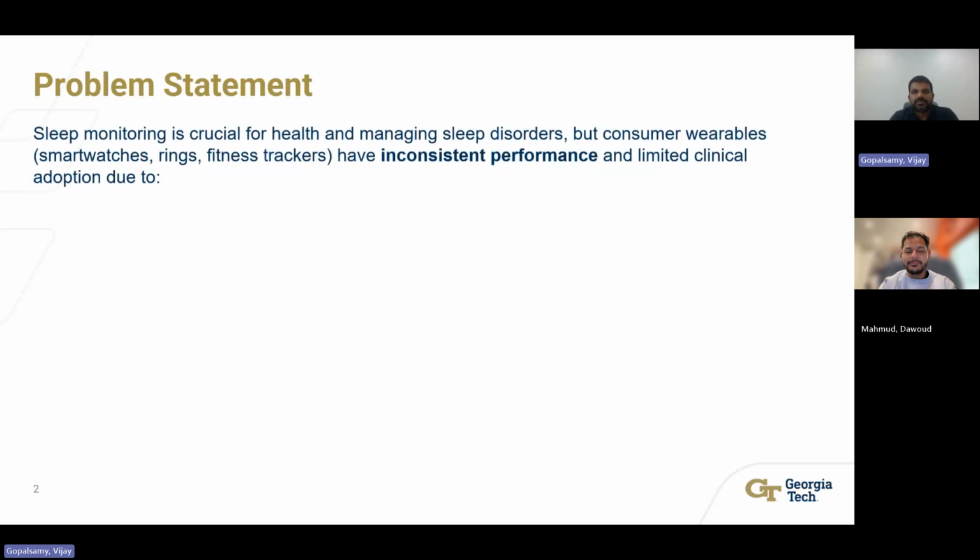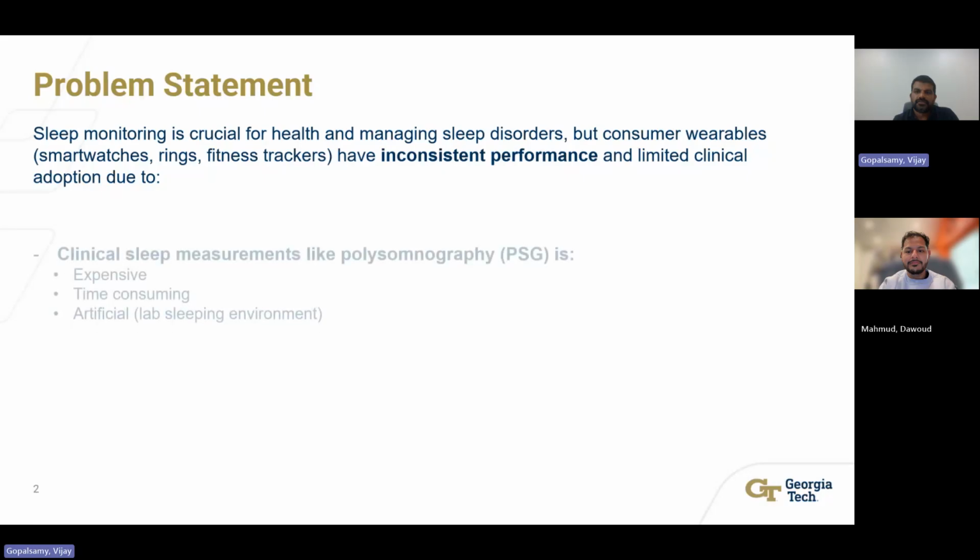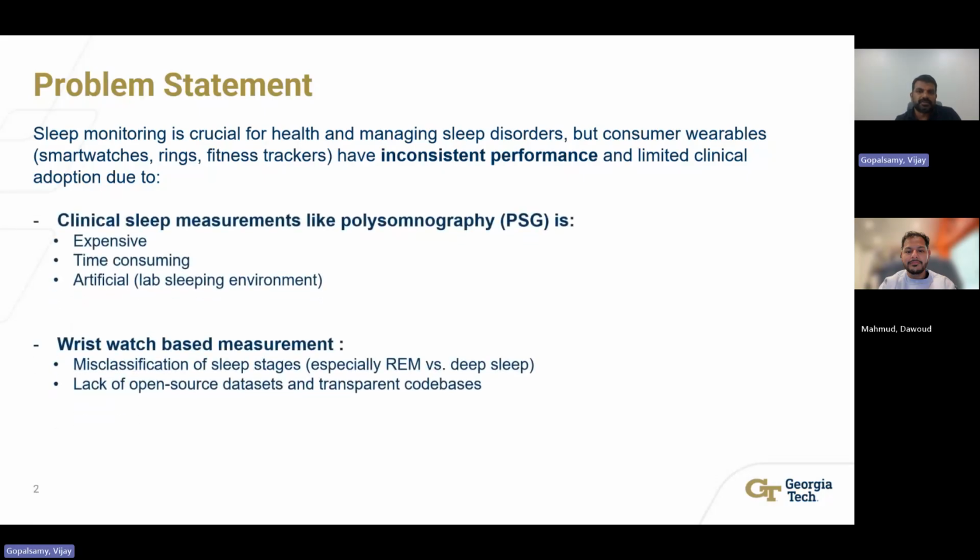In today's busy world, we see an increase in people with sleep apnea, insomnia, and other sleep disorders. The tools we currently rely on to study have important limitations. On one side, we have clinical sleep measurements. On the other side, we have consumer wearables like smartwatches, rings, and fitness trackers. These are convenient and widely accessible, but they struggle with accuracy. The clinical measurement, although it's available, is very expensive, requires a full night of sleep in the lab, and the environment is artificial, meaning patients don't sleep the way they normally would.